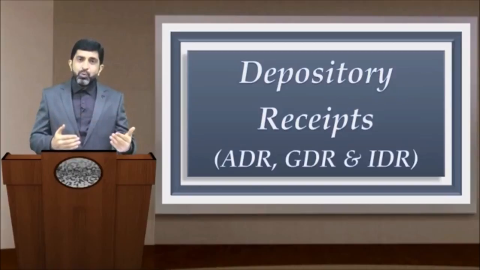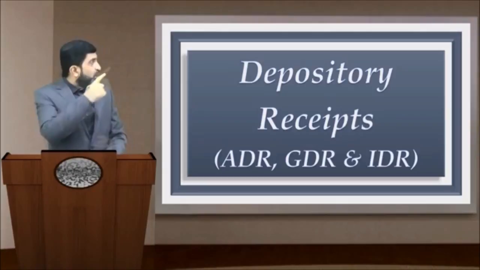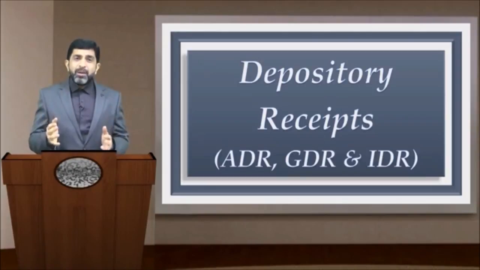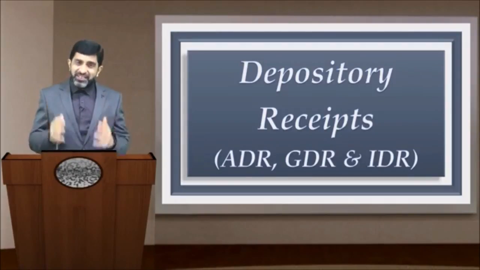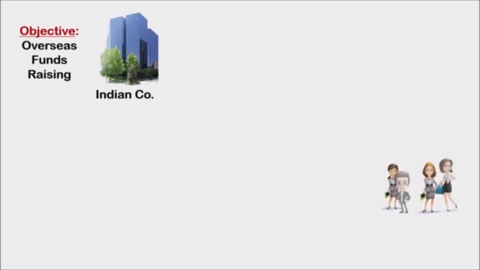So how this will work, let us try to understand in detail, and please look at the screen. We first talk about American depository receipts. So we follow up the same situation that we have an Indian company which has an objective of overseas fundraising, and we find that there are some investors located in the United States of America who are willing to invest in this Indian company.